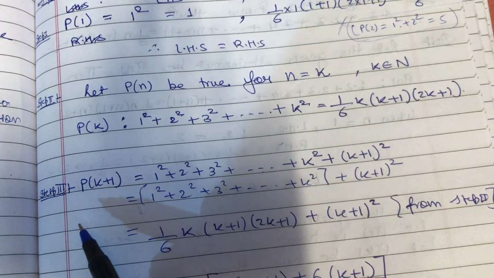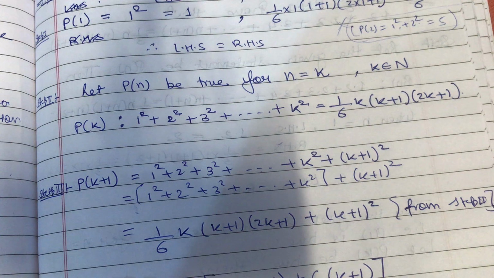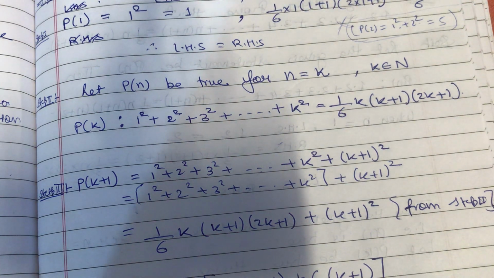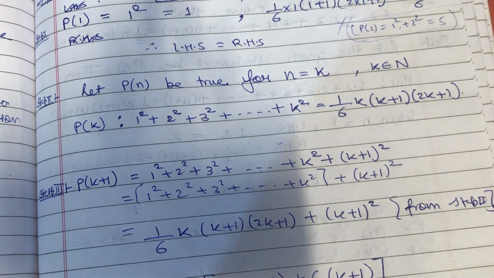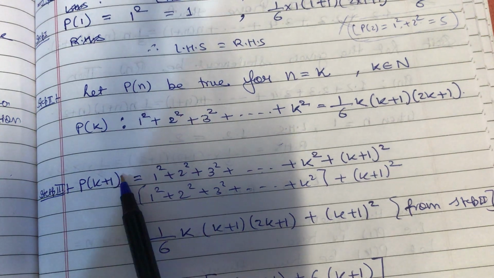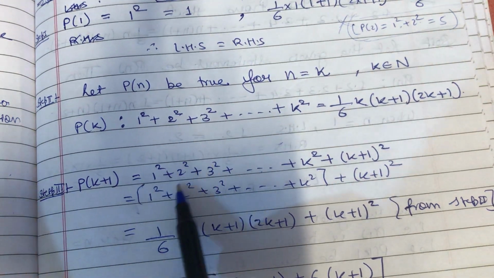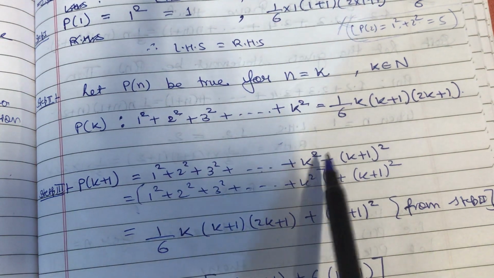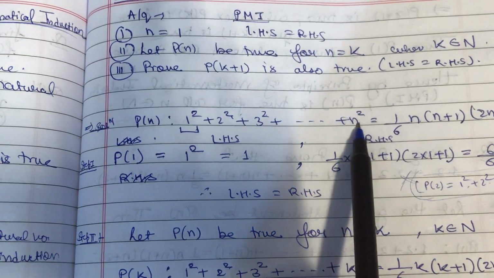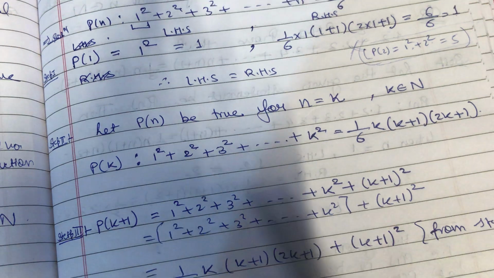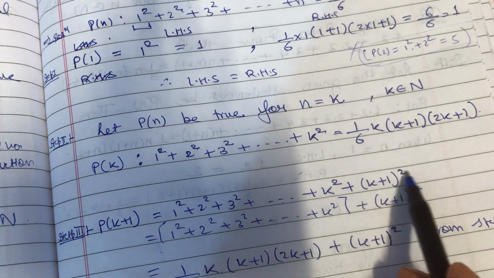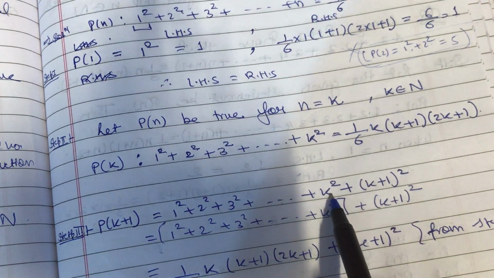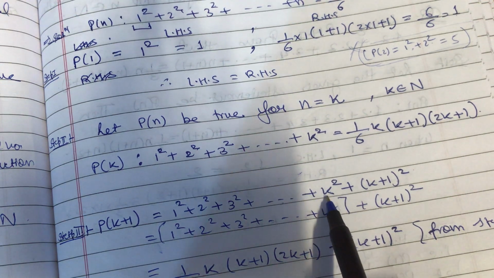Now the third step is that once I assume the given statement is true for Pk, I'll find the value of Pk plus 1 also. So for Pk plus 1, in the given statement 1 square, 2 square, 3 square till n square, at place of n I'm writing k plus 1. So it's going to be k plus 1 square, and before k plus 1 which term comes? k. And why am I writing this?